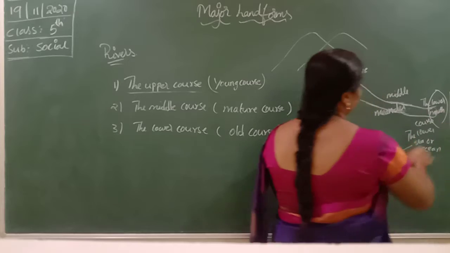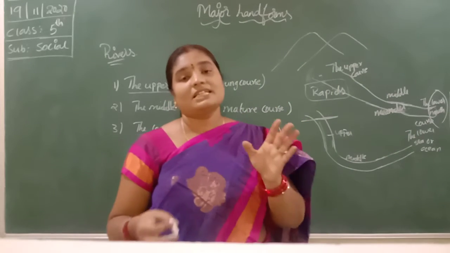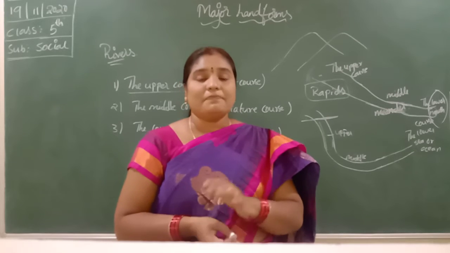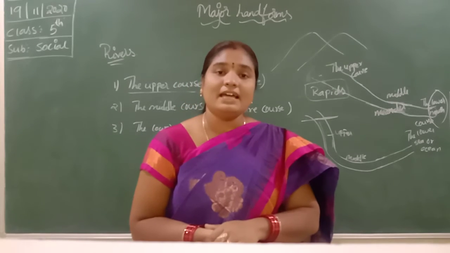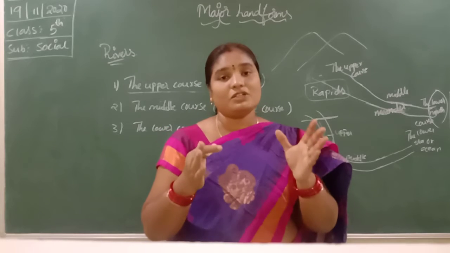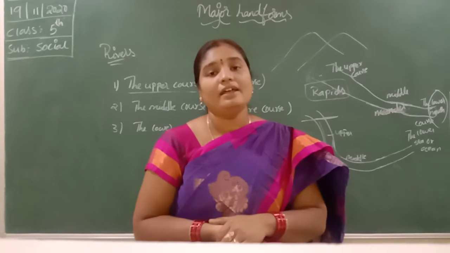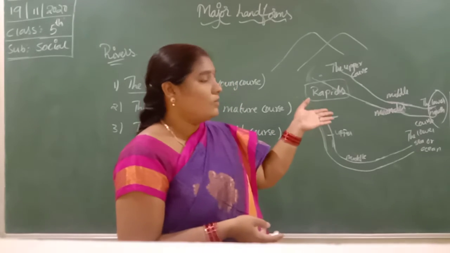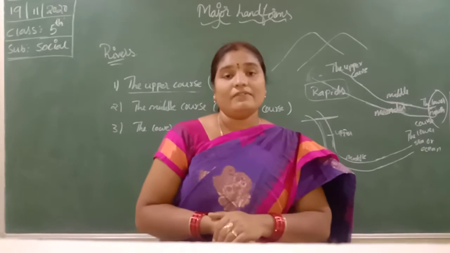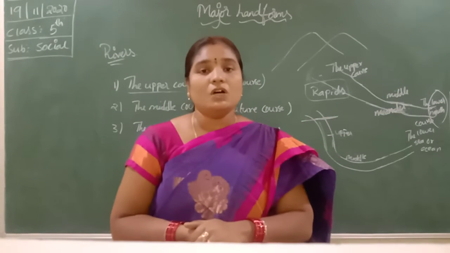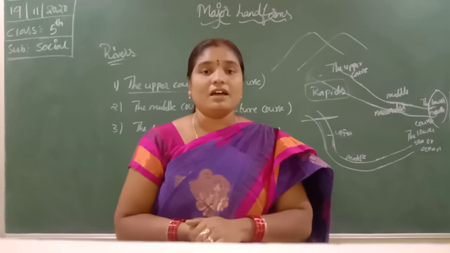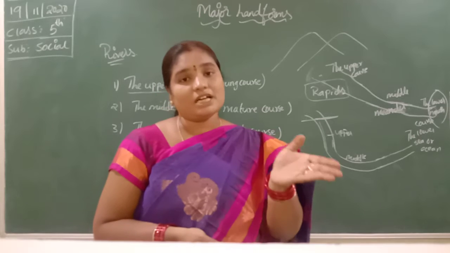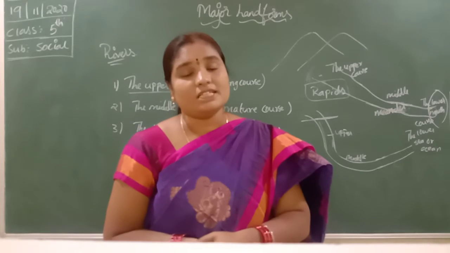Before joining into the sea and ocean, the rivers carry much silt and mud, so it forms a delta. When it carries much silt, the silt forms into a delta. In the lower course, the river joins into a sea or the ocean. The place where the river joins a sea or ocean is known as its mouth.